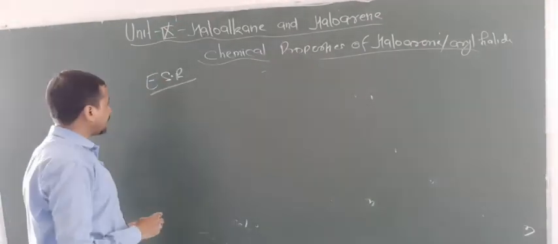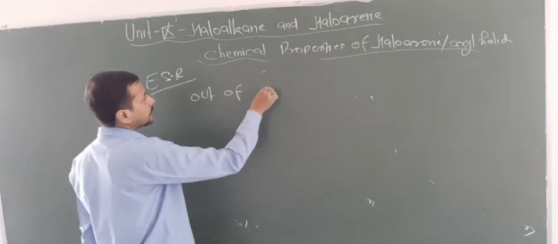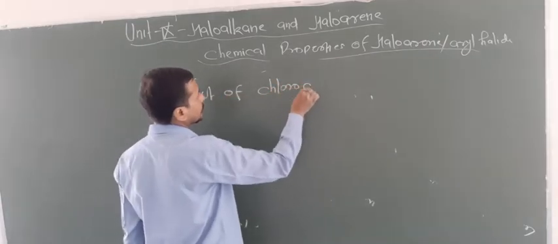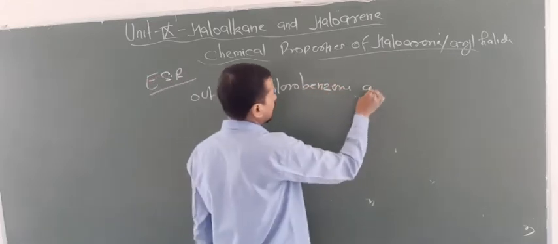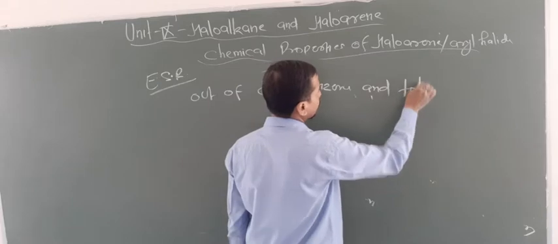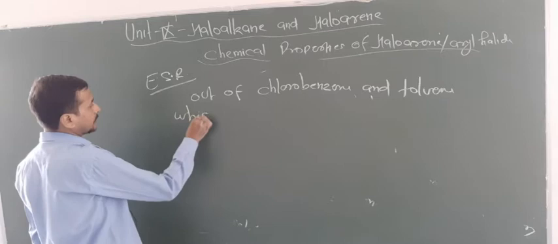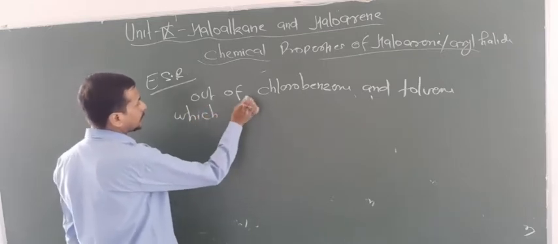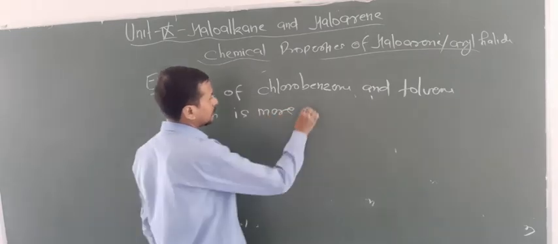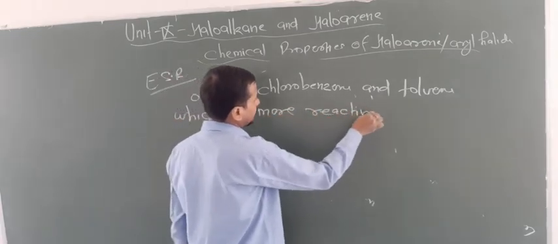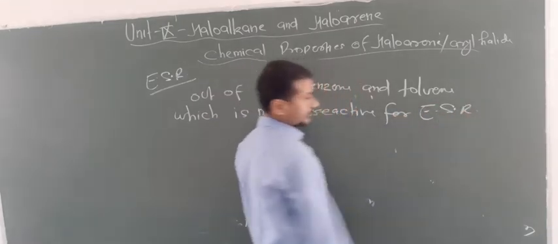So one more question may arise: out of chlorobenzene and toluene, which is more reactive for electrophilic substitution reaction?